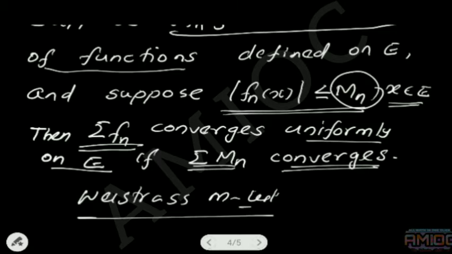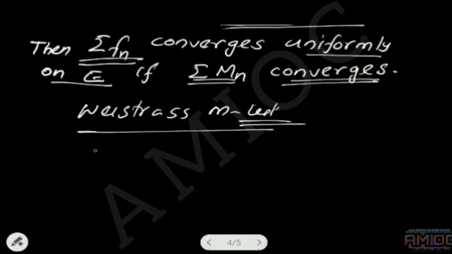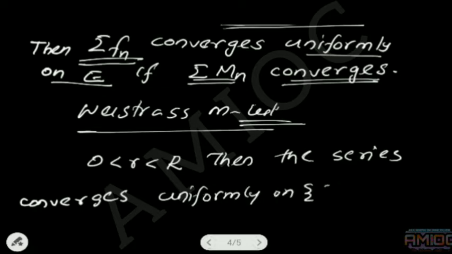I mentioned this result because we use it to prove the third condition. So now we can prove the third condition. What does the third part say? If 0 is less than r is less than R, then the series converges uniformly on the set of all z satisfying |z| less than or equal to r.